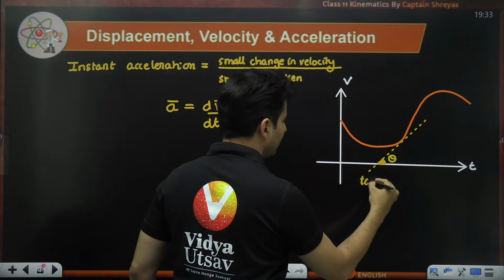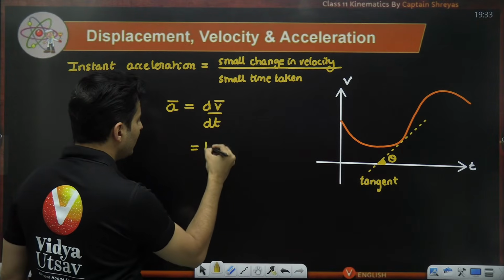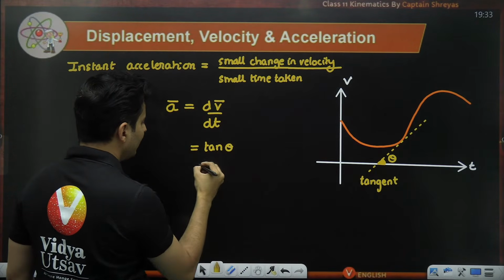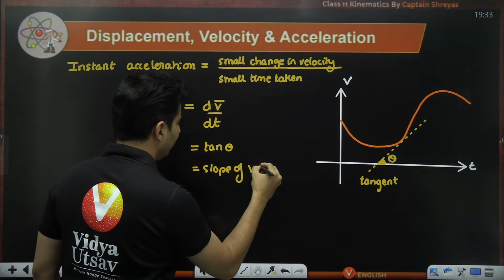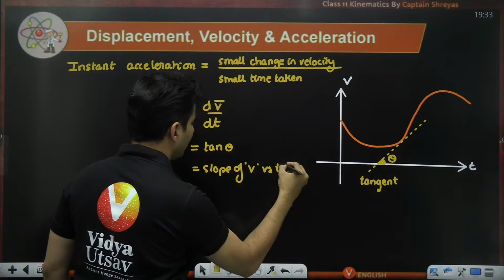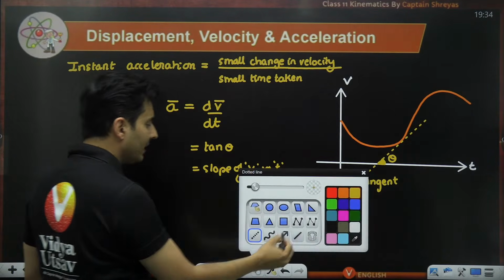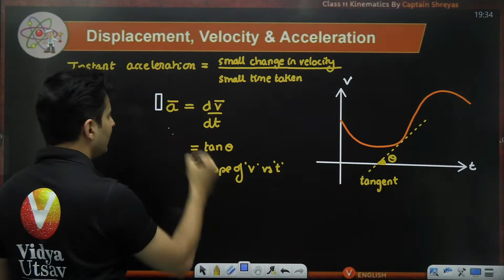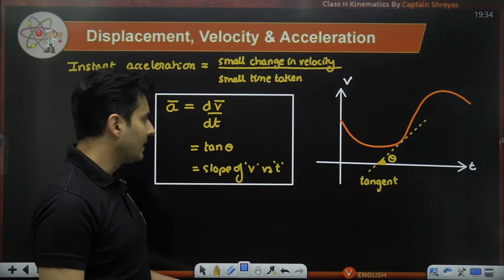This is theta. This is the tangent which is drawn. So this will be tan theta, which is nothing but the slope of velocity versus time, not position-time. This is velocity with respect to time. That gives me the instantaneous acceleration.